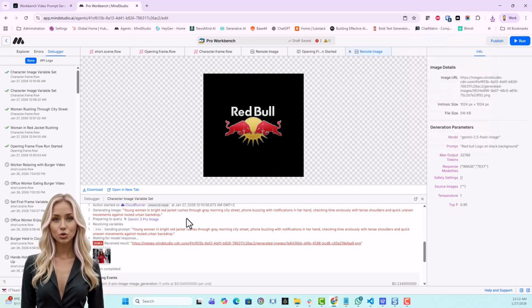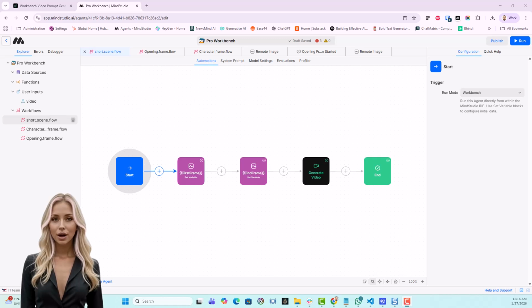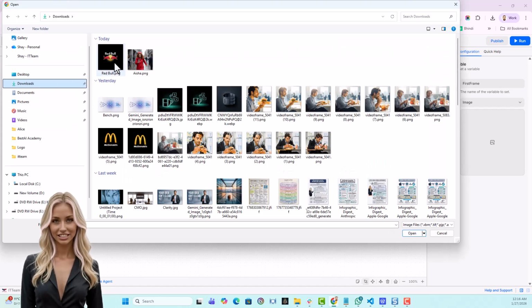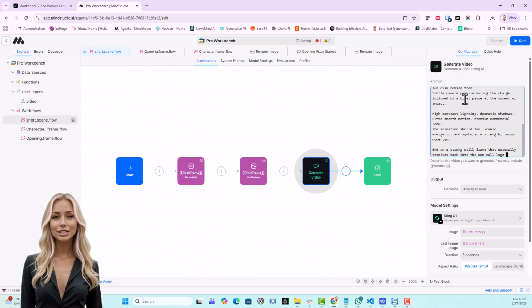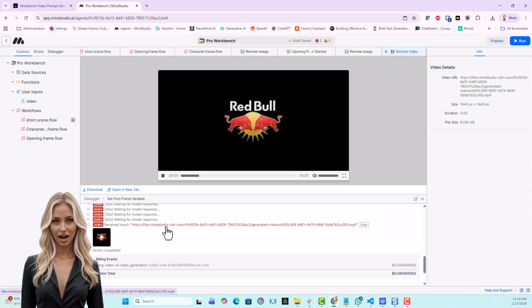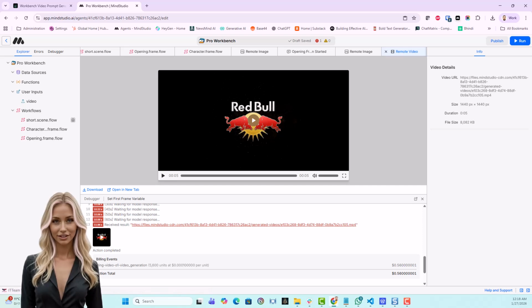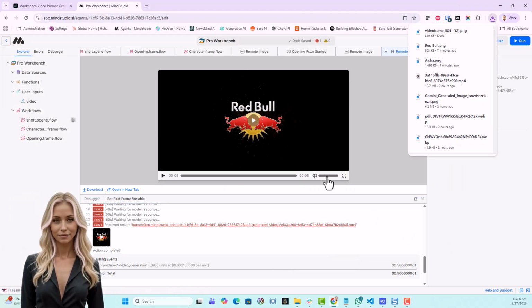I'll go to Short Scene Workflow to create the first scene. Well, now we start producing the scenes. I'll choose Red Bull's logo as the first frame, the one we've saved locally. And then I'll paste a prompt for animating the logo. I created it with ChatGPT, asking it to bring some cool animation. Wow, two bulls striking each other. I love it. Let me save the first frame of this video locally.